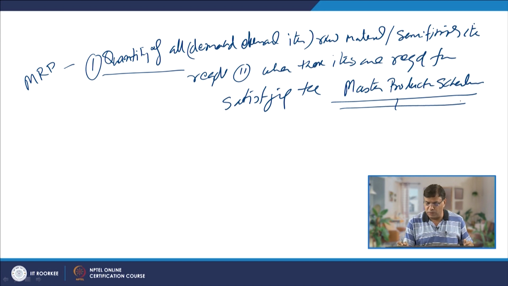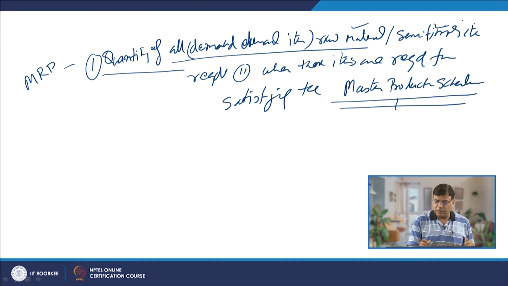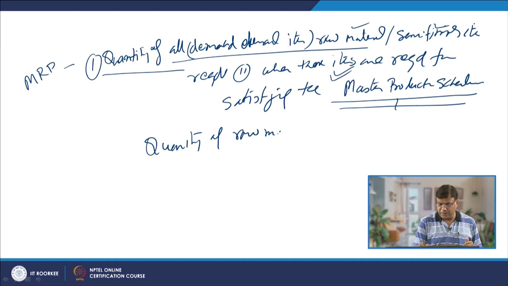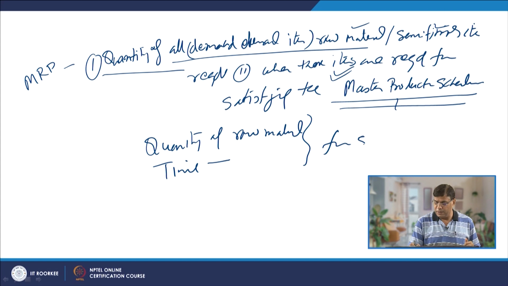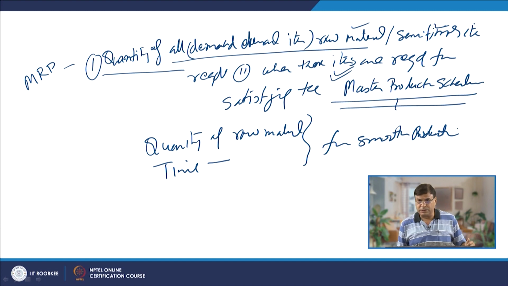So, in light of that quantity, whatever input materials or demand dependent items are required in the form of raw material or semi finished product, and when these items are required, basically we identify the quantity of the raw material or items needed and the time when these materials are needed for smooth production, so that the master production schedule requirement can be satisfied.